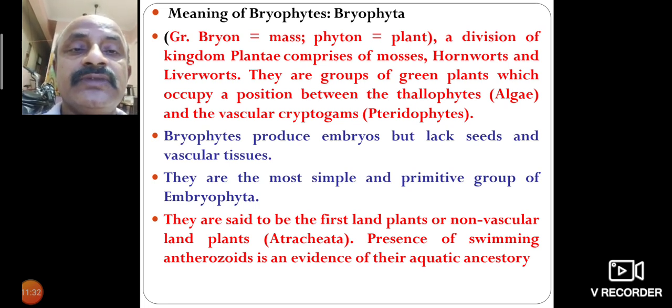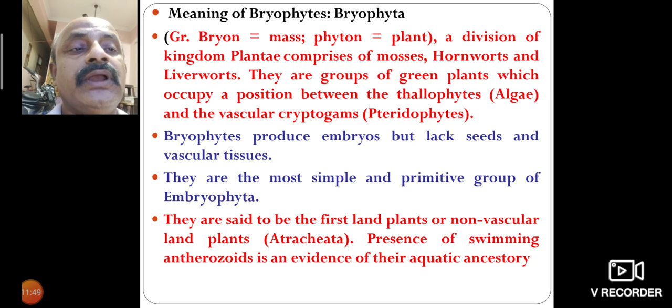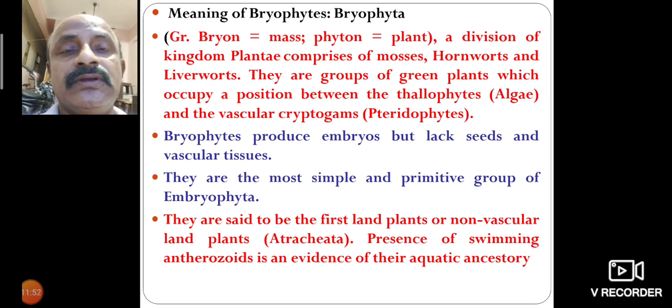Embryos are capable of forming a new plant. They are the most simple and primitive group of Embryophyta.